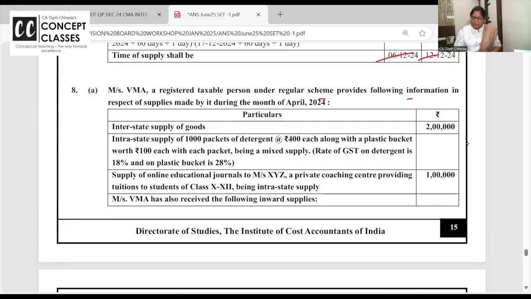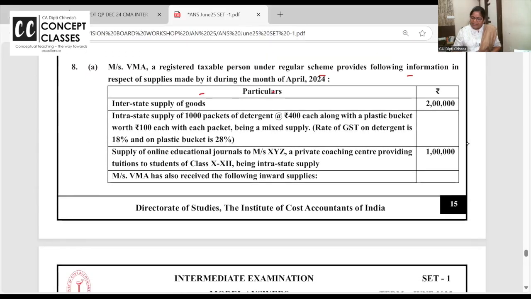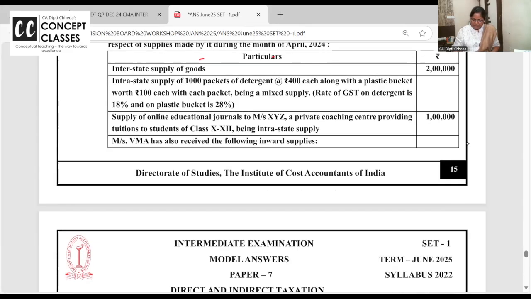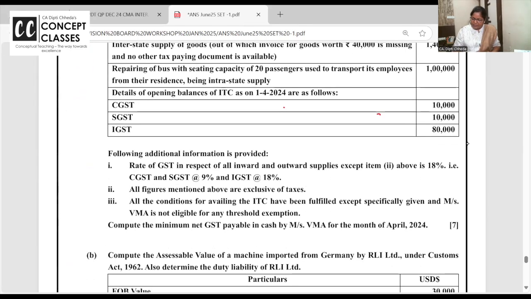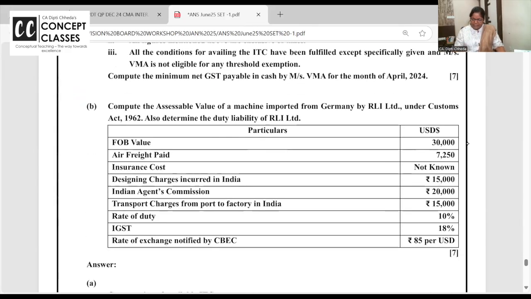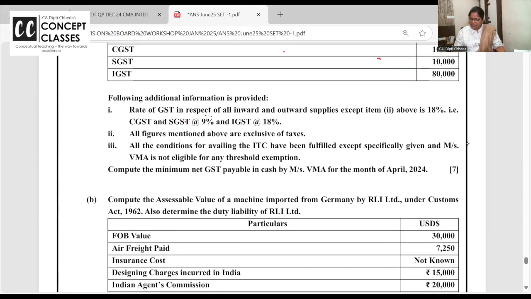VM is a taxable person. The following information is given: interstate supply, then intrastate supply, and some receipts. And details of opening are given. Oh, 7 marks, but full-fledged. Nice question. It will take time, this question. Others were easy, but still you can attempt. In the rest, there are very easy questions. For the next one you can save time and do it very fast.